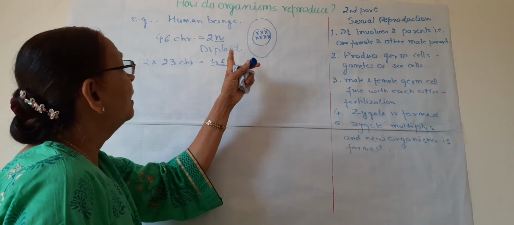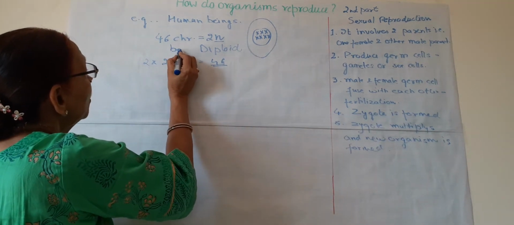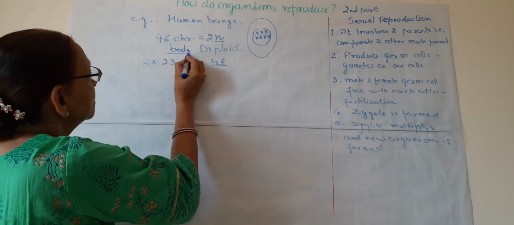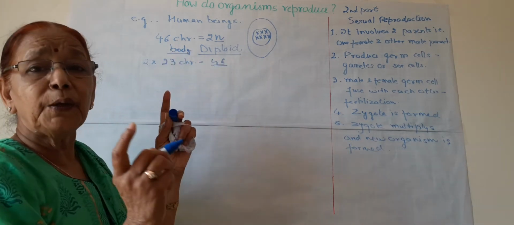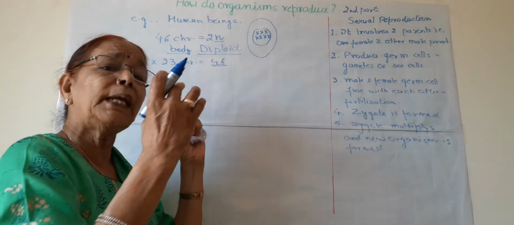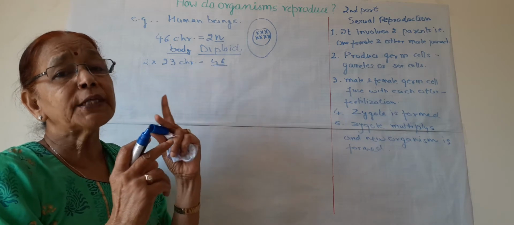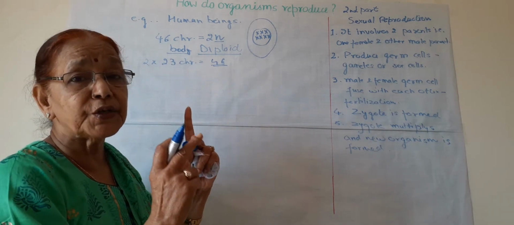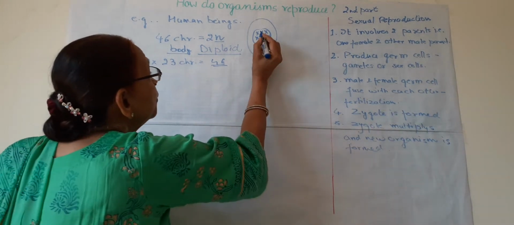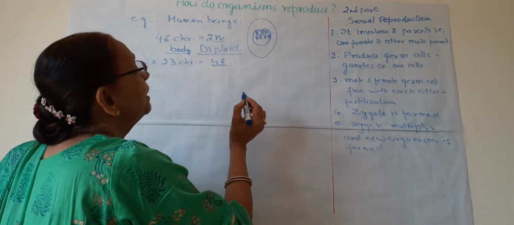Human cells are diploid in nature. Diploid means all the body cells in the human body have 46 chromosomes in total. And these chromosomes have two sets of 23 each. It means the two chromosomes in one pair are similar.